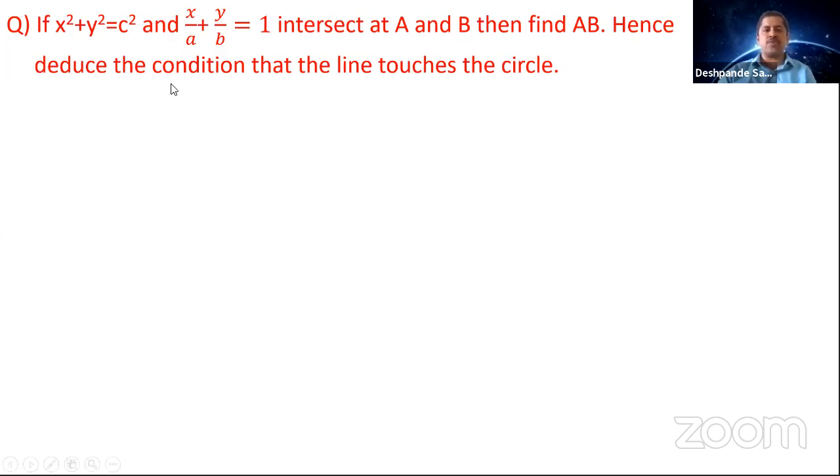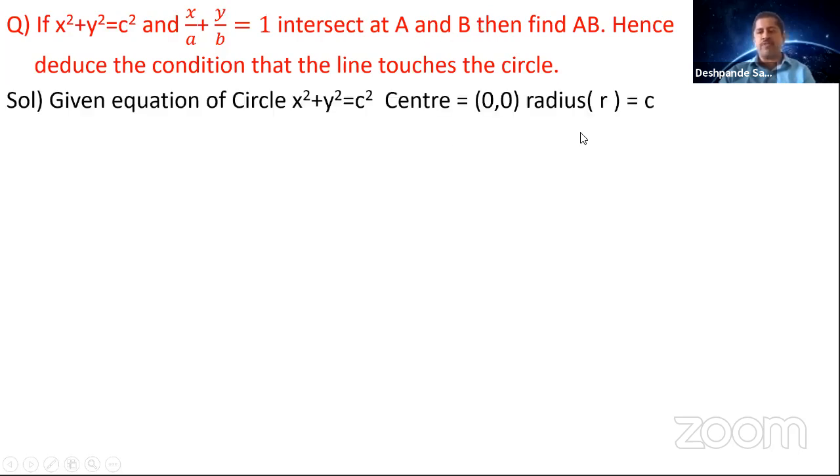So you got a circle equation and a line equation. What is given is these two are intersecting at 2 points. What are the 2 points? A and B. You're going to find the values of A and B. So what is given first of all? Circle equation, x square plus y square is equal to c square.